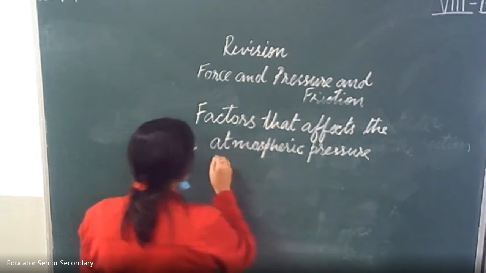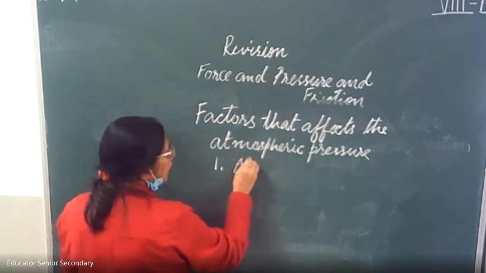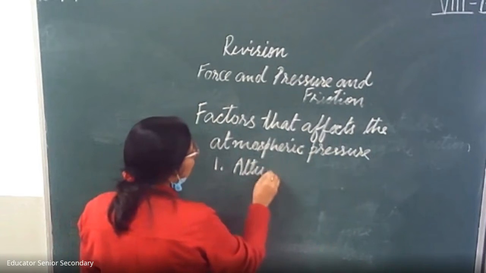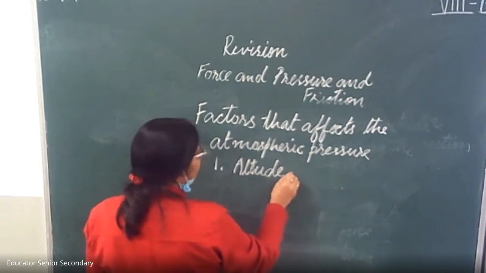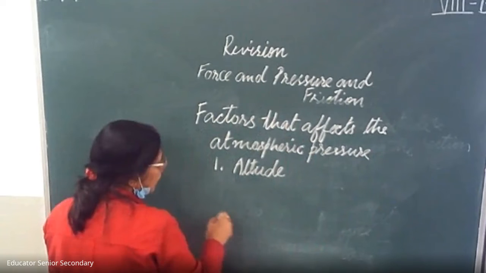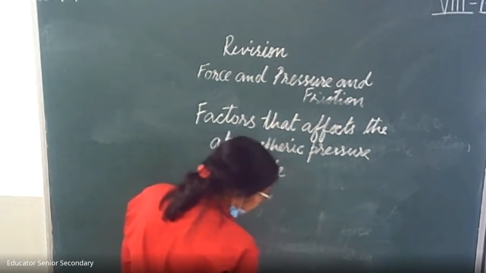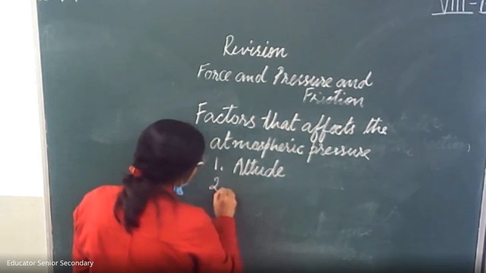First factor is altitude. Already I told you, as we go high, the pressure decreases, and as we go down, it increases. Second is temperature.